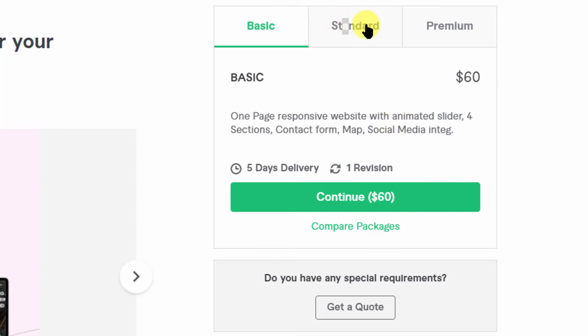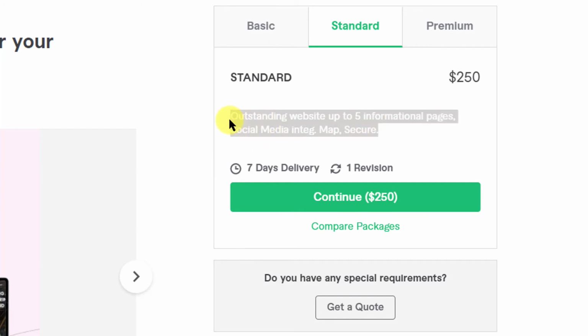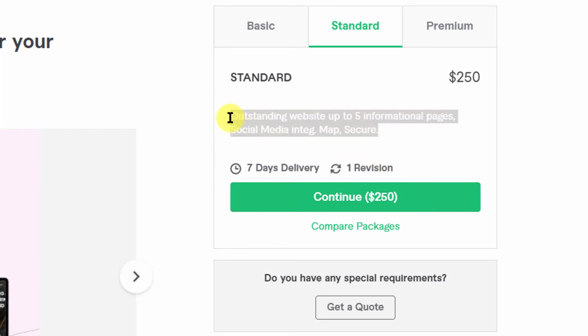Standard package is named standard, again very creatively, which is $250. Makes sense now. Outstanding website up to 5 informational pages, social media integration, map, and security. So all this he's offering for $250 in a standard package. 7 days delivery, 1 revision. Now this is something which will make more sense to most of the buyers. This is what I feel.